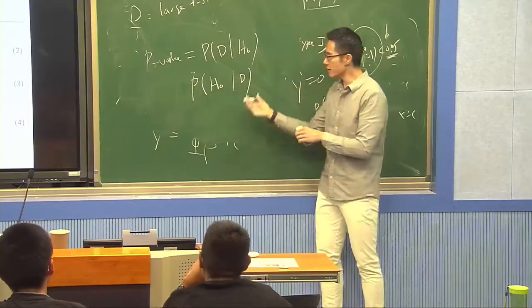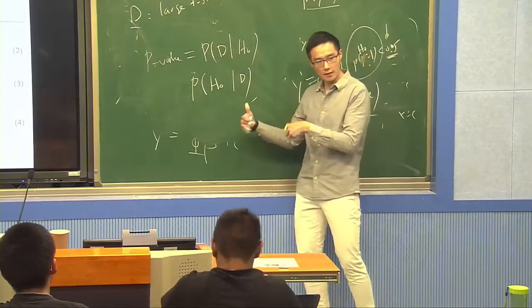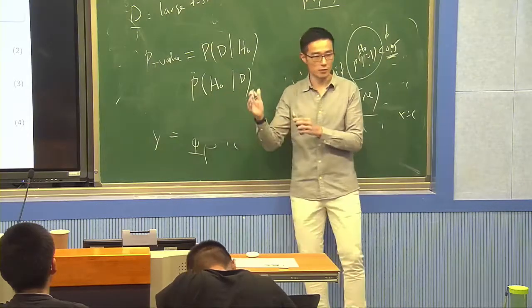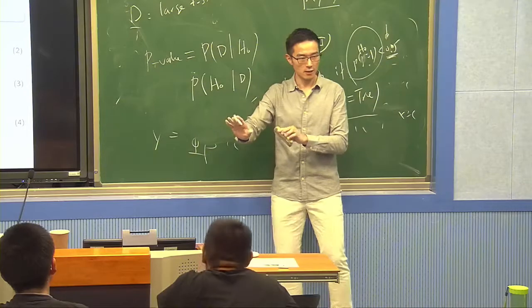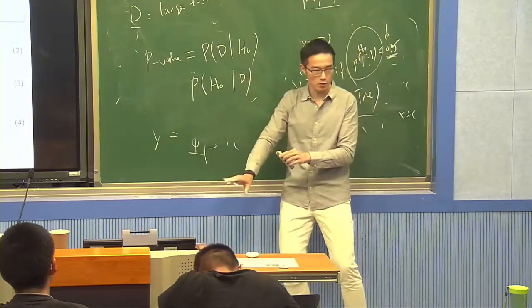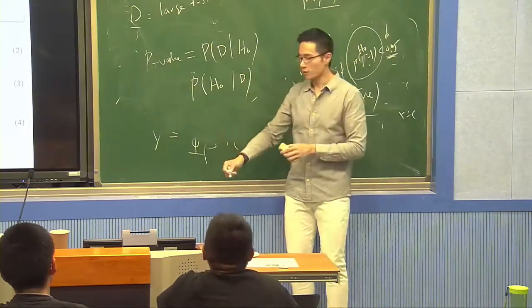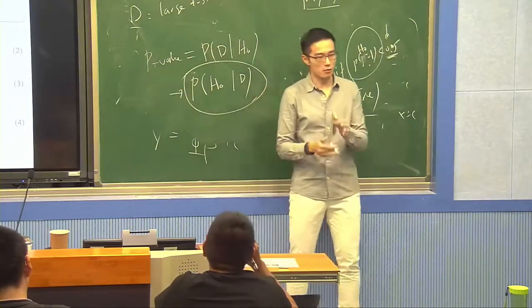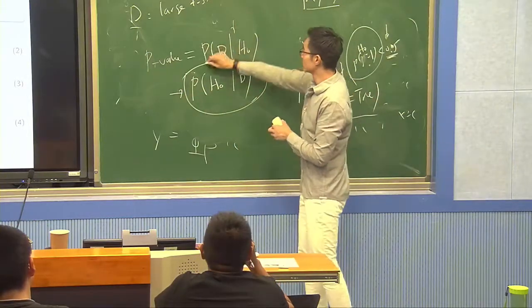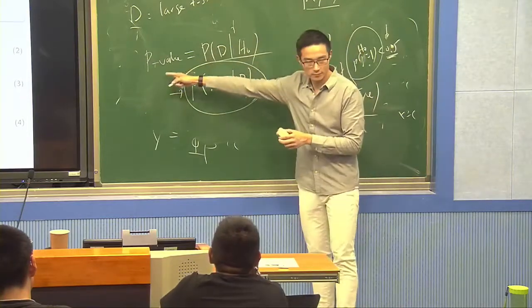After seeing this data, what is my understanding about the underlying probability of H0 being true? If H0 is very likely to be true, I accept it. If H0 is very unlikely to be true, I reject it. So according to decision theory, the decision should be based on this one, not on that one. But this is the p-value.